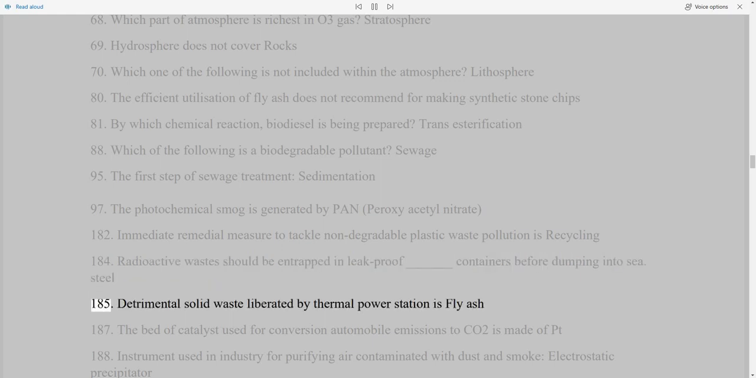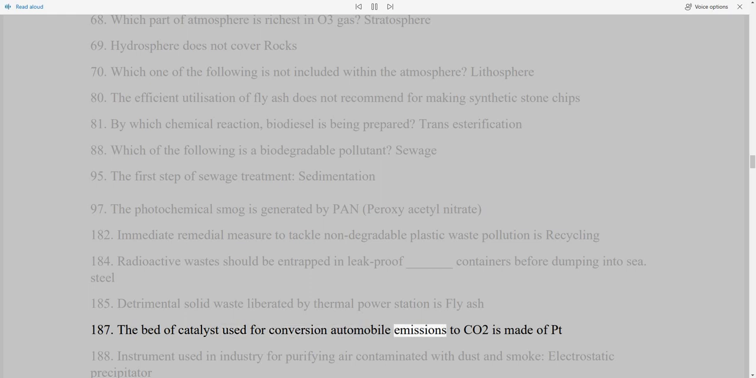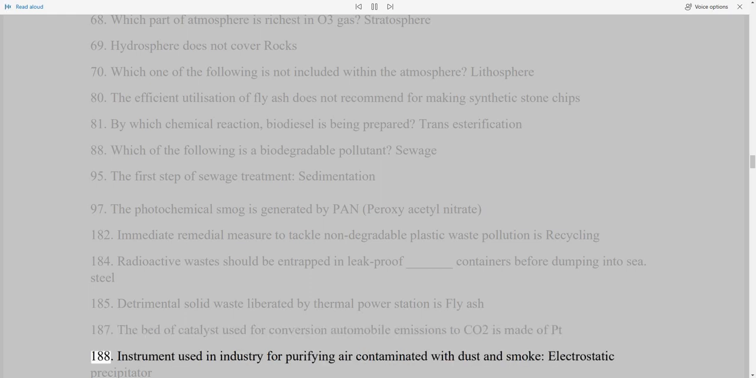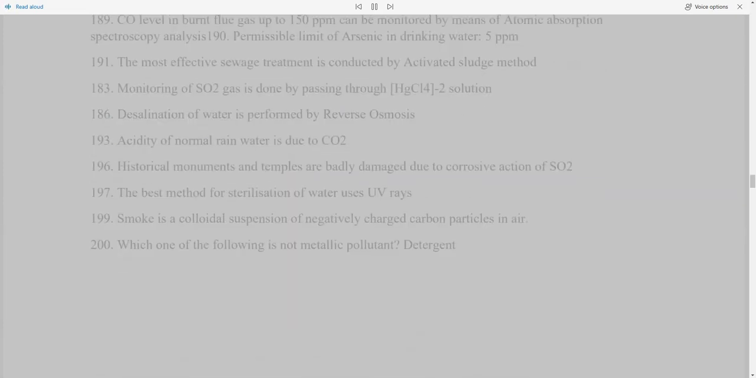Still, 185. Detrimental solid waste liberated by thermal power station is fly ash. 187. The bed of catalyst used for conversion of automobile emissions to CO2 is made of Pt. 188. Instrument used in industry for purifying air contaminated with dust and smoke, electrostatic precipitator. 189. CO level in burnt flue gas up to 150 ppm can be monitored by means of atomic absorption spectroscopy analysis. 190. Permissible limit of arsenic in drinking water, 5 ppm.